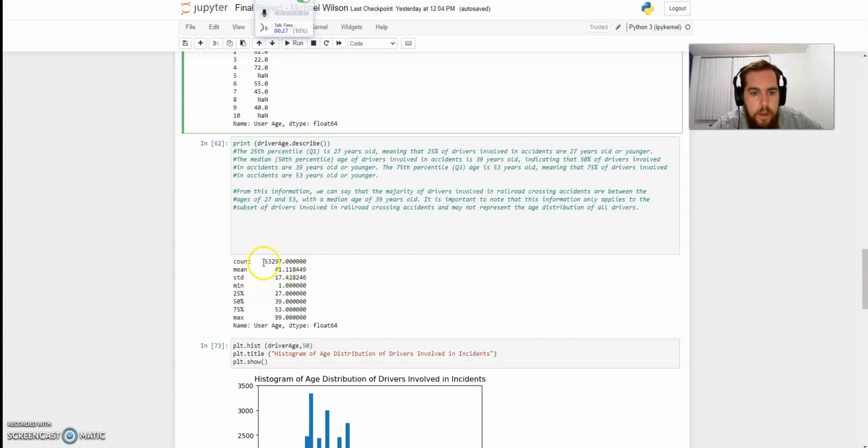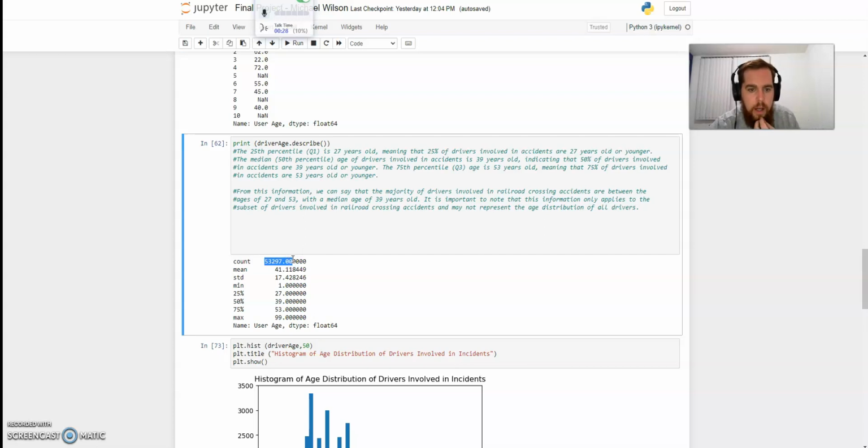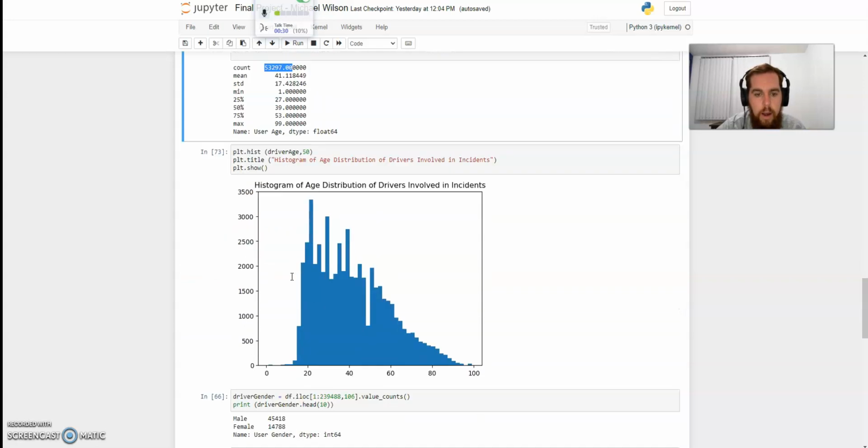You can see here that the total count is 53,000, and we had 240,000 rows in our data set. So information about the age of the drivers varied by the location where the incidents took place, whether the police department recorded that information or not. Starting in, I think, 1999, but in the late 90s, that became standardized, and they have data for age and gender.